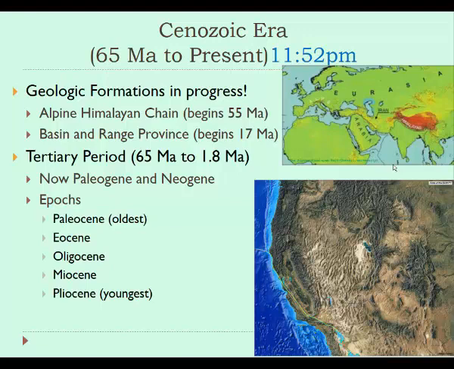So there are some interesting things that have occurred in the past, like the formation of the Alpine Himalayan chain, which is this kind of series of many different mountain ranges that exist all the way from Europe through the Middle East and then into Asia, stringing together the Alps in Italy and Switzerland and France, all the way over to the Himalayan region in China and Tibet, Nepal, Pakistan, etc. And so that kind of occurred early on in the Cenozoic Era, that most of those mountains date to about 55 million years ago.